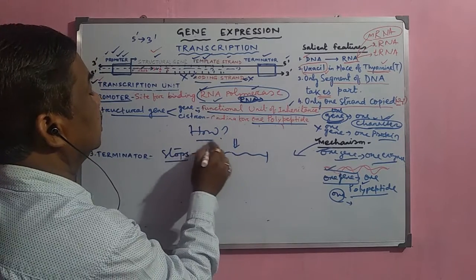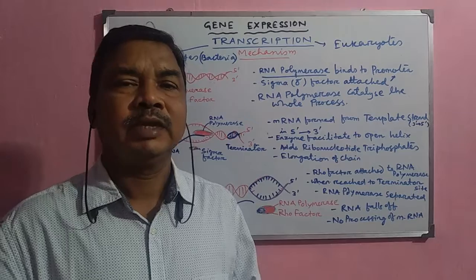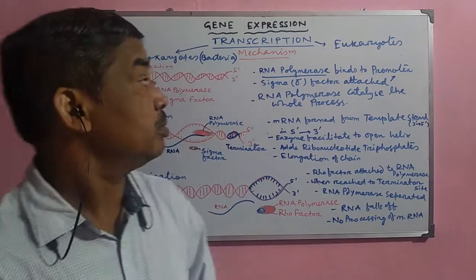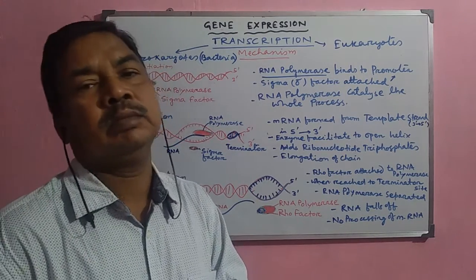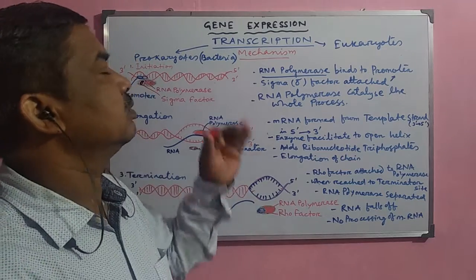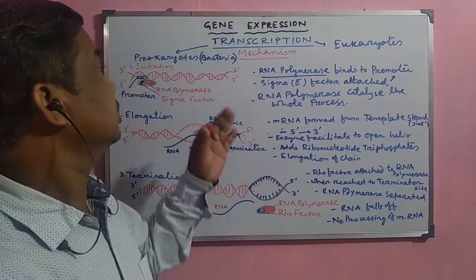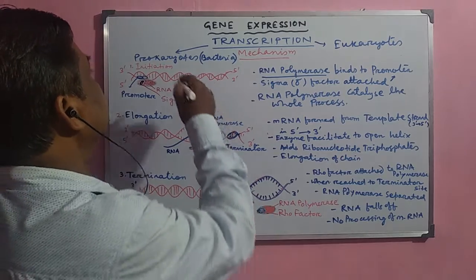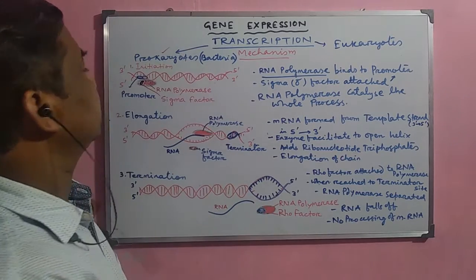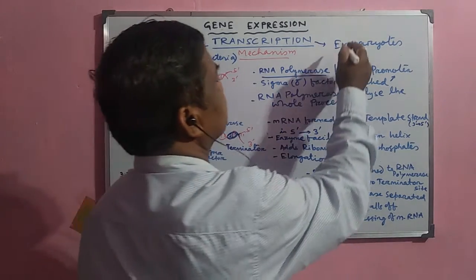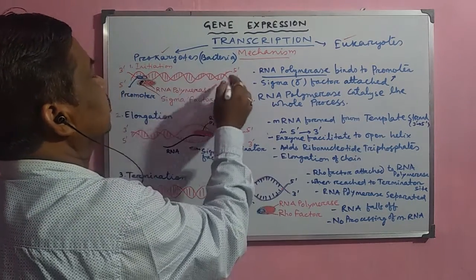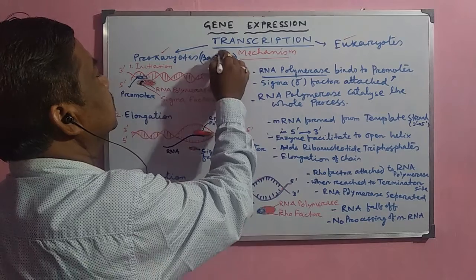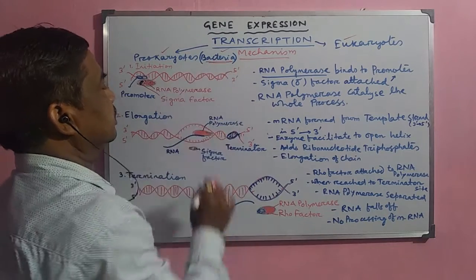ये कैसे होता है? Now we shall discuss the mechanism of transcription. Now this transcription mechanism, as we have already discussed about the unit. Now this transcription mechanism is different in case of prokaryotes and in eukaryotes. Now, first of all, we shall discuss the transcription process. How does it occur in case of prokaryotes like bacteria?